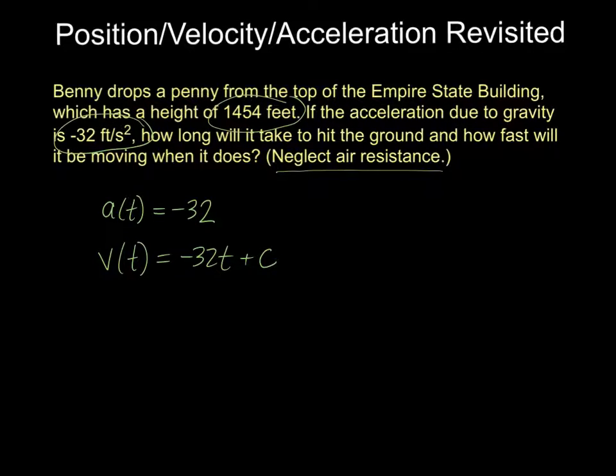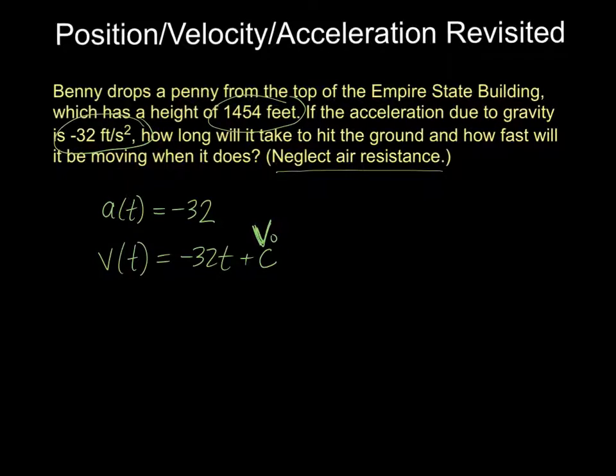Now that constant, because of the nature of this function, if you let t equal 0, then this constant will equal the velocity. In other words, this constant is the initial velocity. So sometimes instead of writing it as c, we'll just write it as v sub-zero, and that's initial velocity.